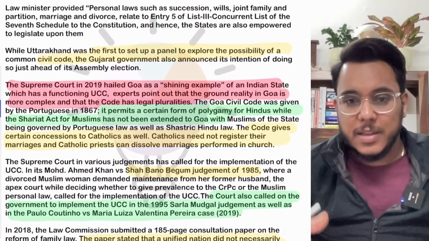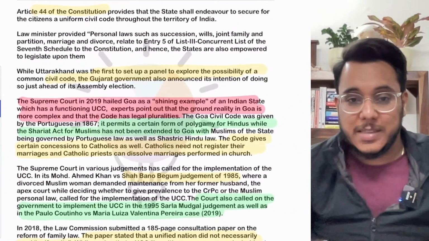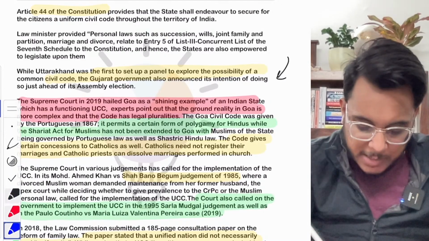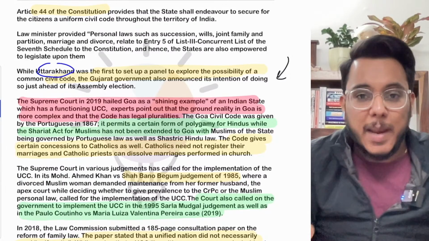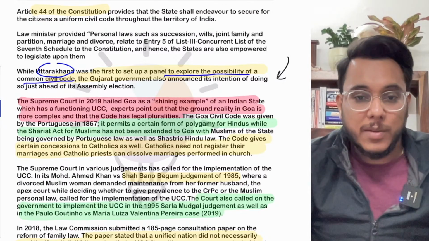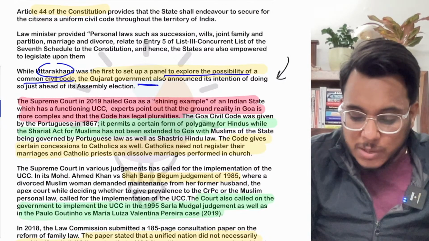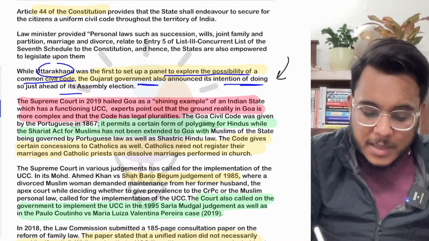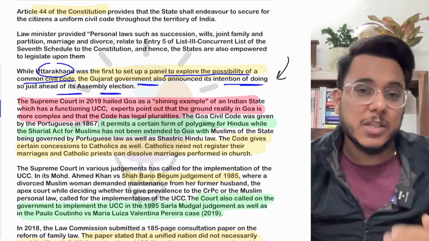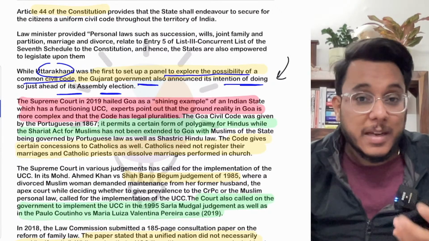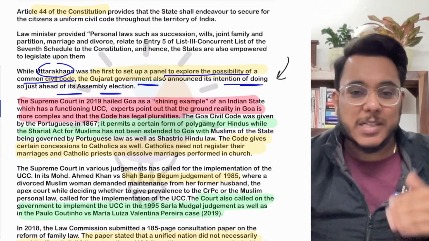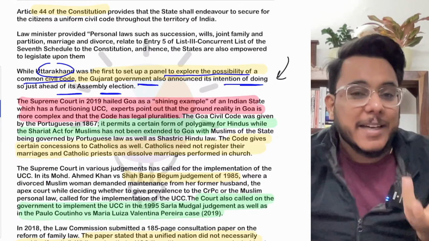In this direction there are some developments that have happened recently. I want to give you the example of the two latest developments. Uttarakhand became the first state to set up a panel to explore the possibility of a common civil code. Recently the Gujarat government also announced that they intend to bring the UCC, around the assembly elections. And even Madhya Pradesh is planning to form a panel or to bring UCC. Now a question comes, when we talk about UCC, can state governments bring UCC for their respective states?